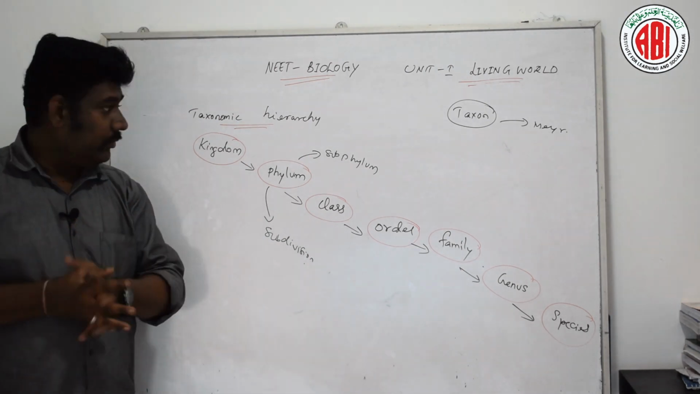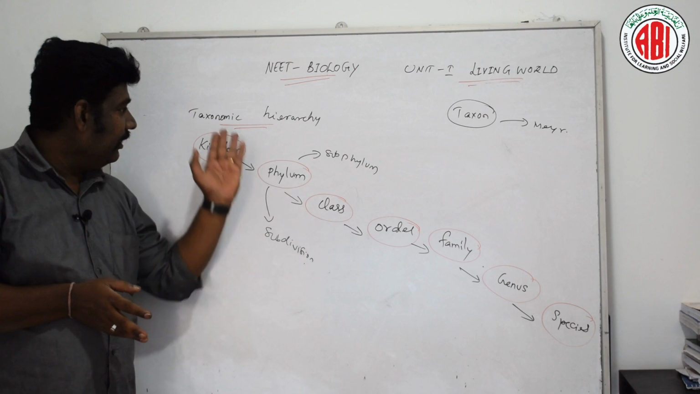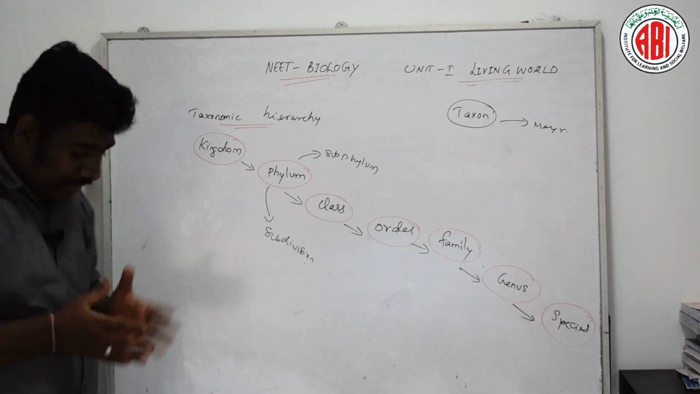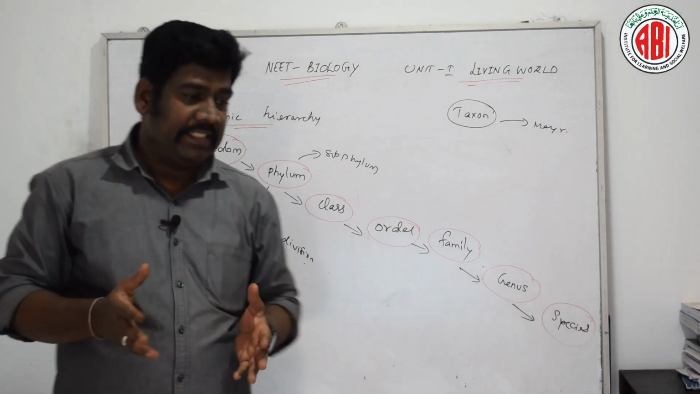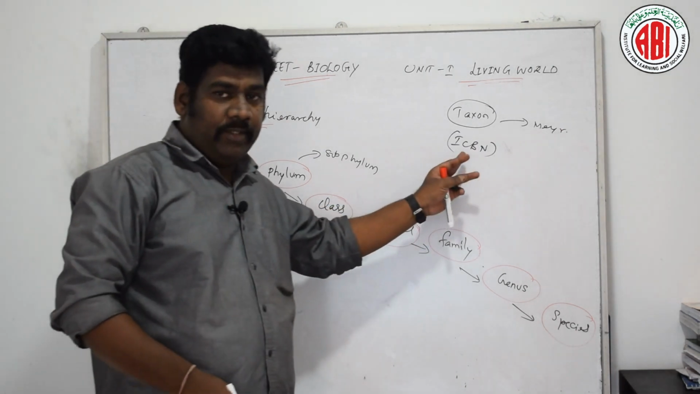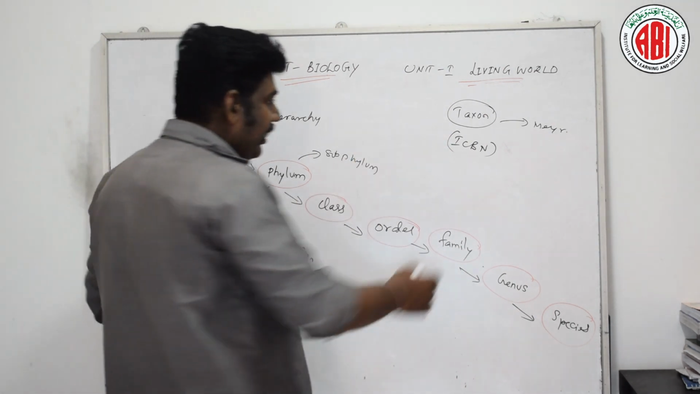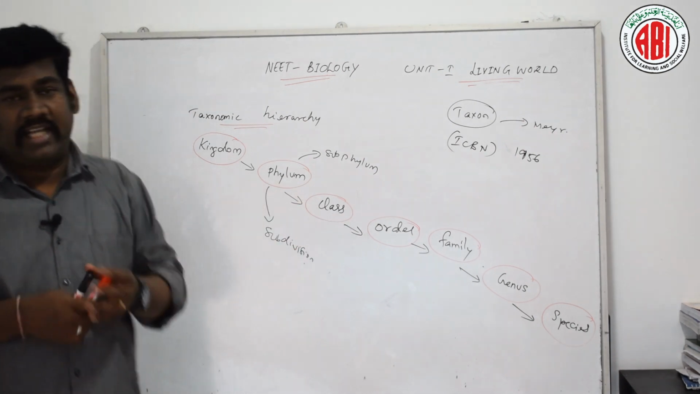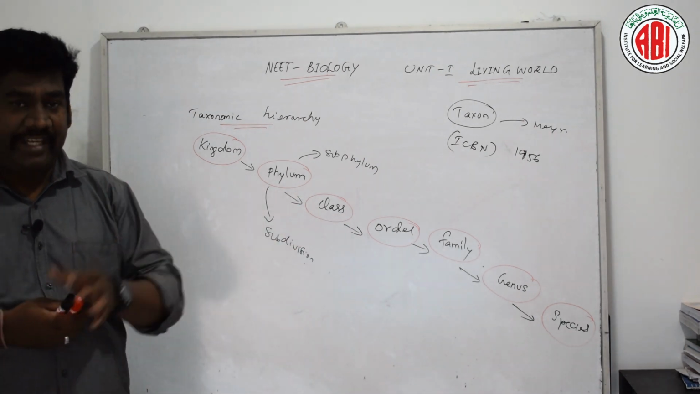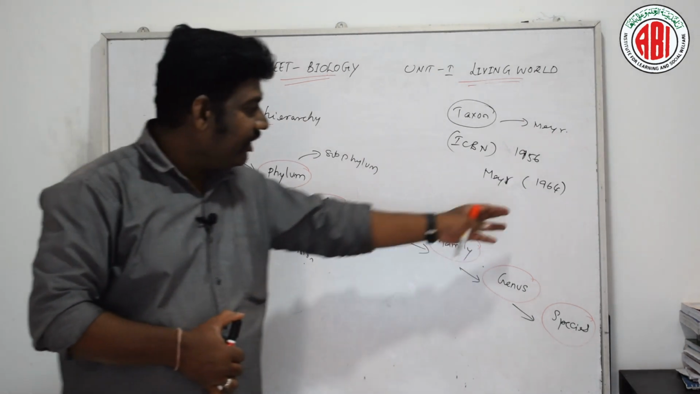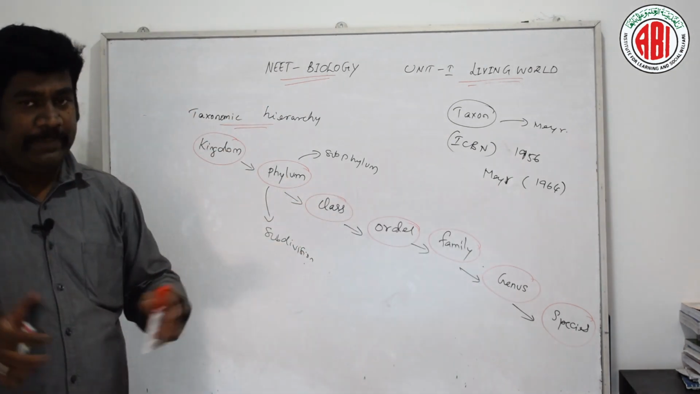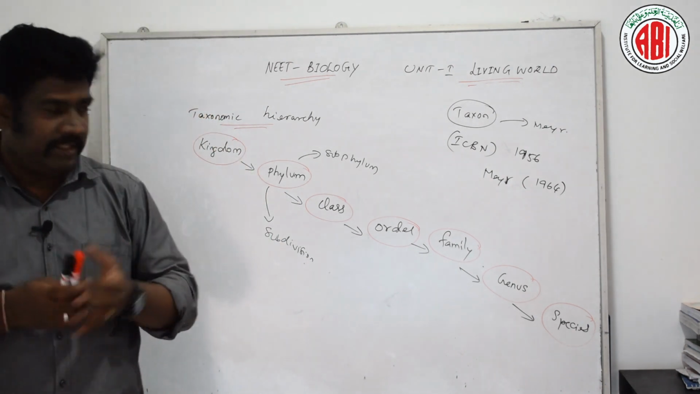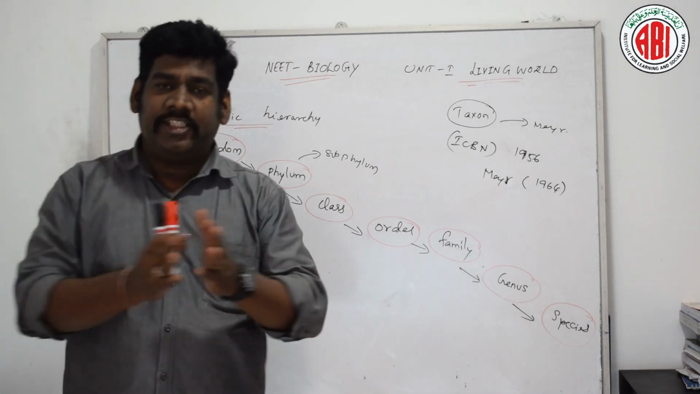Before we start the different taxonomic hierarchy, first the term taxon. The term taxon was introduced by ICBN, the International Code of Botanical Nomenclature, in the year 1956. This was defined by Mayer in the year 1964, who also coined the term species.